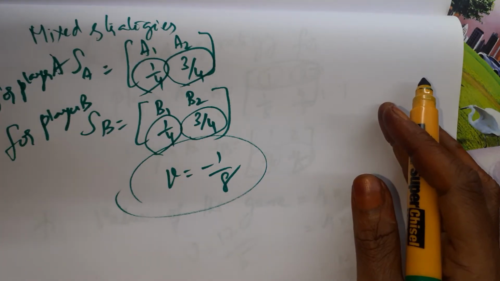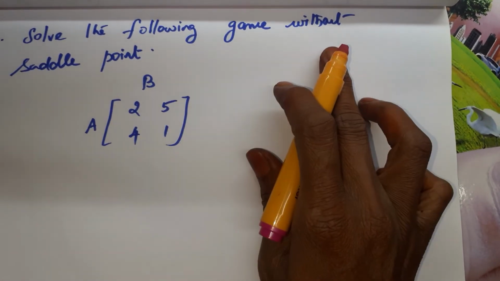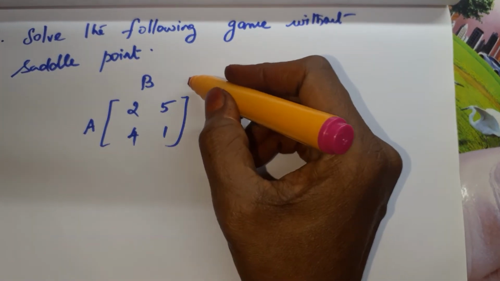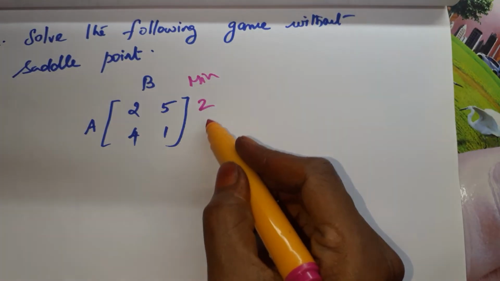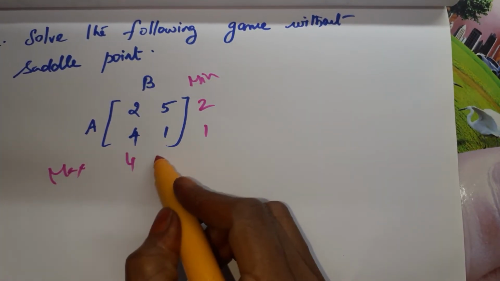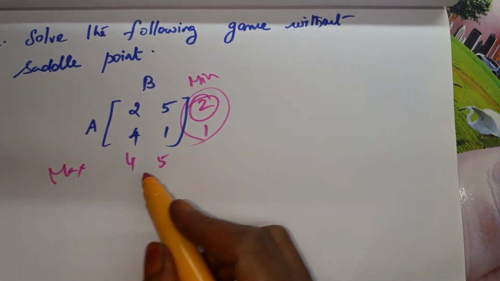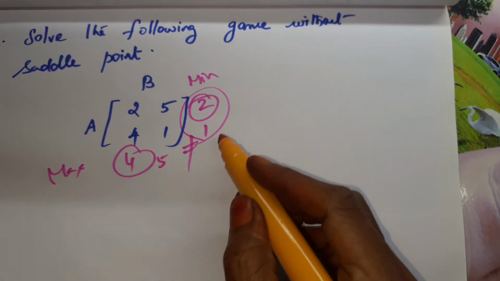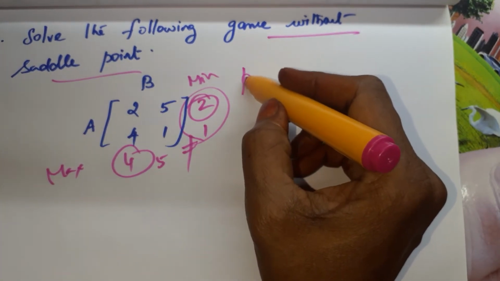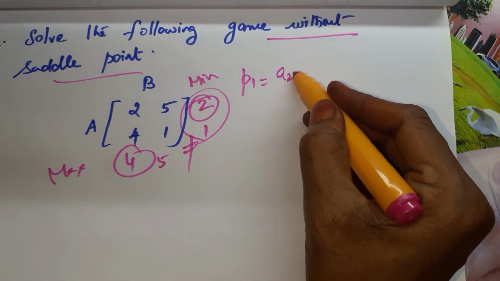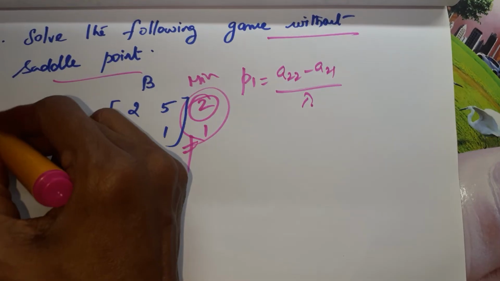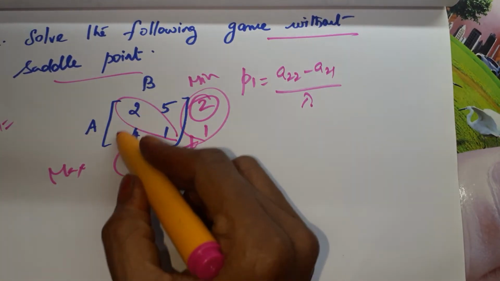Is it clear? Now the next problem. Already they have mentioned the game is without saddle point. Anyway, we will check. Minimum is 2, minimum is 1, maximum is 4, 5. Out of this, the maximum is 2, and out of this, the minimum is 4. So both are not equal. Therefore, the game is without saddle point. Further, we are going to use the formula P1. P1 is equal to A22 minus A21 by lambda. Lambda is equal to what?